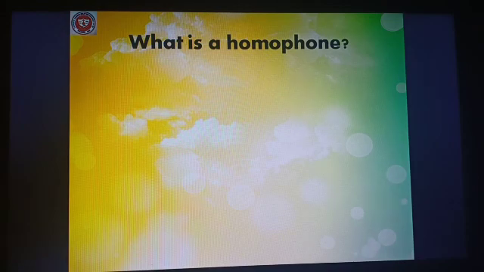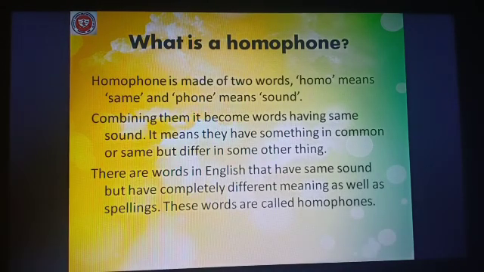Now let's see what is a homophone. Homophone is made of 2 words. Homo means same and phone means sound. Combining them, it becomes words having the same sound. There are words in English that have the same sound but completely different meanings as well as spellings. These words are called homophones. So homophones are words having the same sound but their spellings and meanings are totally different.